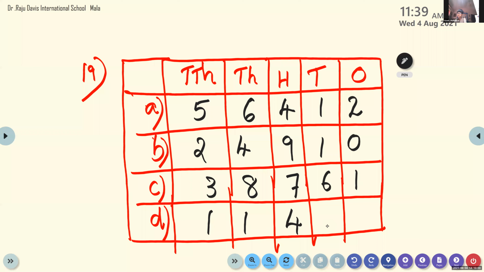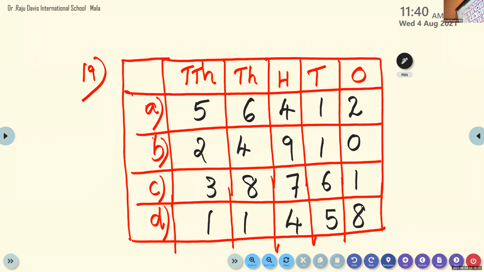Asad, give me the last number. 11,458. Okay, first place the number inside. How to read the number again, Asad? 11,000 458. 11,458. Okay, now only this much we have to do.